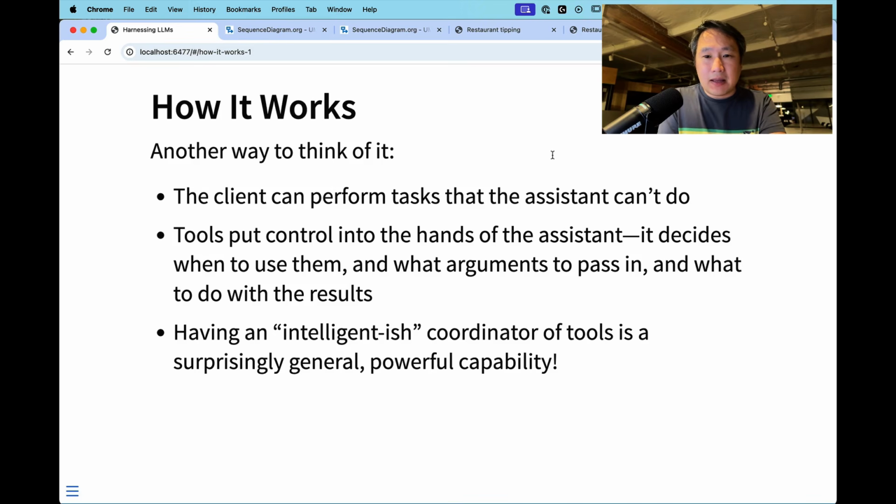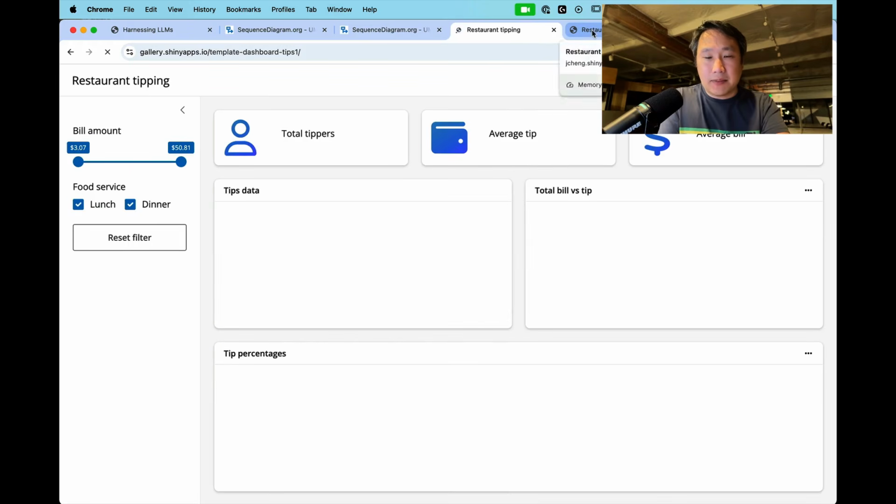So let's take everything that we've talked about so far. We've talked about ellmer and chatlas. We've talked about Shiny apps. We've talked about tool calling, customizing system prompts. We're going to put all of that together into an example.